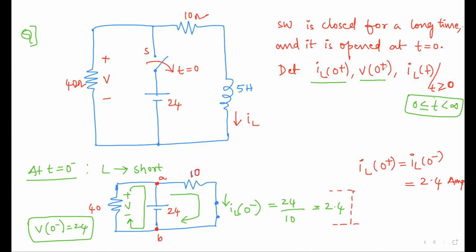So in order to find V of 0 plus here, it is not equal to V of 0 minus, because the resistor will accept the transients. Whatever sudden changes are there, it will accept the transient and give out the voltage. The voltage at t equal to 0 minus doesn't matter for the resistance. Now we will analyze it for t equal to 0 plus.